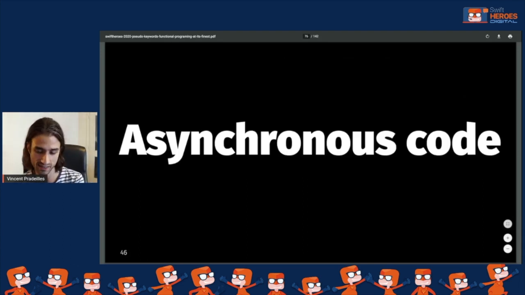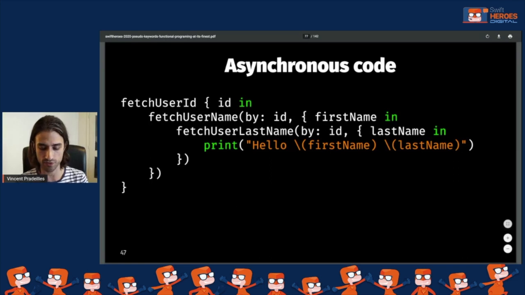Now, for the last example of pseudo keywords, I want to talk about another pain point in Swift, and I want to show an example that is maybe a little bit more experimental, and you will see why I say experimental. So I want to talk about asynchronous code. We are all familiar with the fact that asynchronous code is everywhere in our apps. Our mobile apps perform a lot of network calls, and network calls are by nature asynchronous. And asynchronous code is hard to manage in the sense that if you try to compose it naively, it quickly leads to code that is hard to maintain and hard to understand.